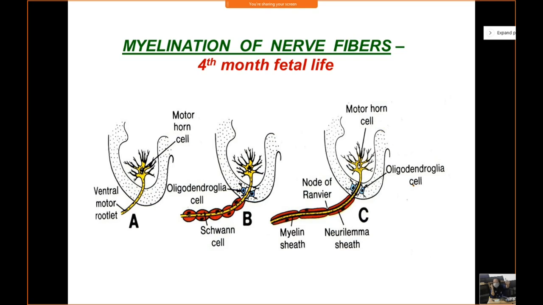will be myelinated by oligodendroglial cells, because you know that the spinal cord is part of your CNS. And that part of the axon which lies outside the spinal cord, I told you that any neural tissue which lies outside the spinal cord or outside the brain forms your PNS, right? So this part of the axon which lies outside the spinal cord will be myelinated by Schwann cells. Clear? And they will form the neurolemma sheath. There will be repeated coiling of the cytoplasmic membrane of these cells, and they will form the myelin sheath.